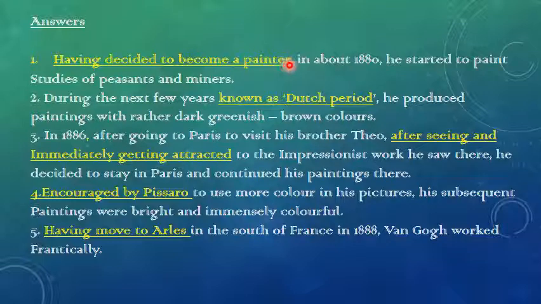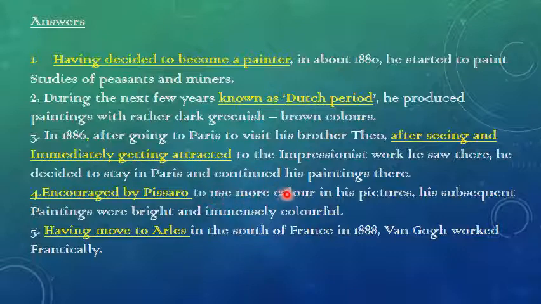Having decided to become a painter in about 1880, he started to paint studies of peasants and miners. Here, having decided to, the underlined part is the non-finite clause. During the next few years, known as Dutch period, he produced paintings with rather dark greenish to brown colors. Next few years, known as Dutch period. Next, in 1886, after going to Paris to visit his brother Theo, after seeing and immediately getting attracted to the impressionist work he saw there, he decided to stay in Paris and continued his paintings there. So, after seeing and immediately getting is a non-finite clause.